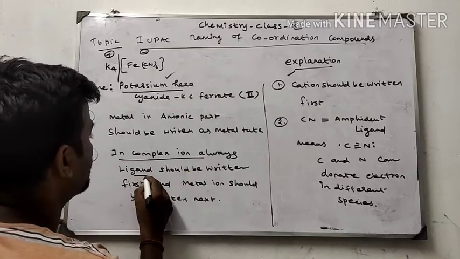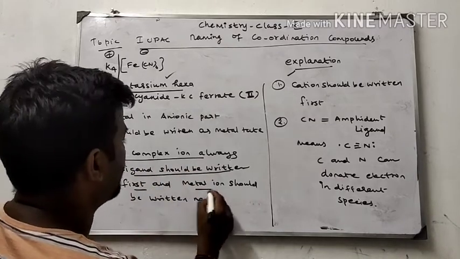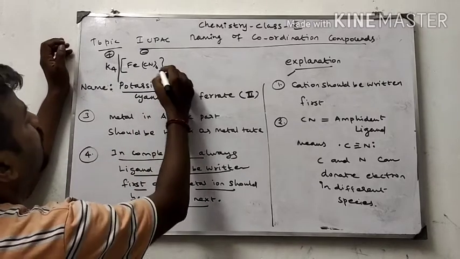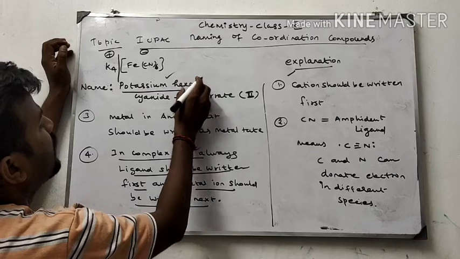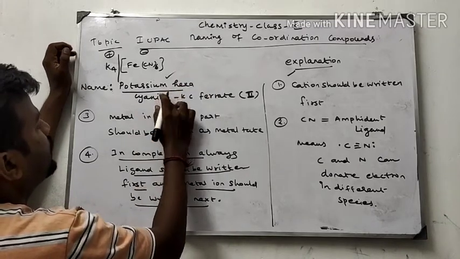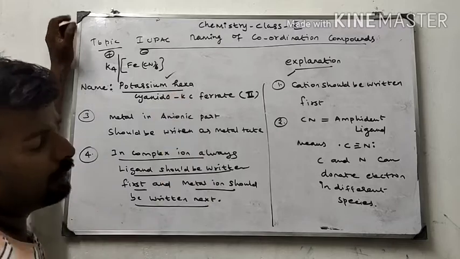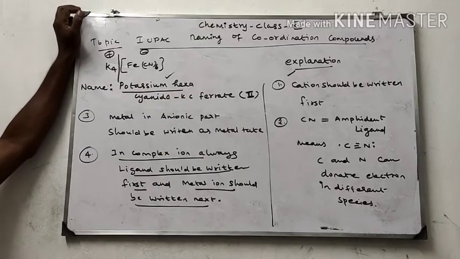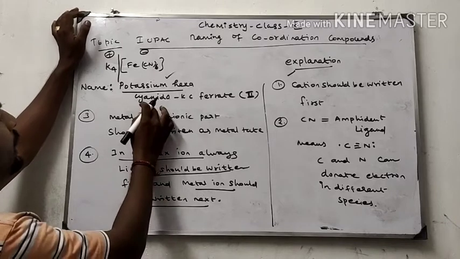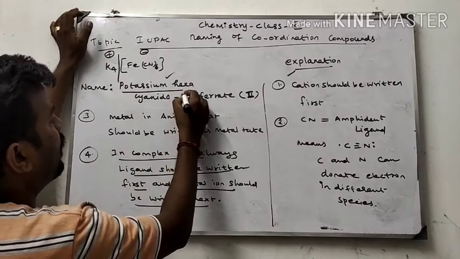In the complex ion, always the ligand should be written first and the metal ion second. In the complex ion, how many cyanide ligands are there? Six. So hexa. Cyanide in the anionic part is written as cyanido in the IUPAC system. Cyanido, kappa, this is kappa.